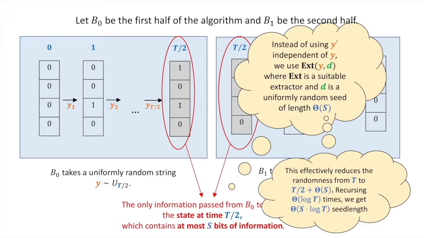The idea behind the INW generator is to recurse on this construction and intuitively recursing log t times, each time incurring a seed length of s, we would overall get a seed length of s log t. So this is the intuition behind the classical INW generator. To generalize this to the quantum setting, we make use of a quantum extractor. So let me describe what a quantum extractor is for our purposes.